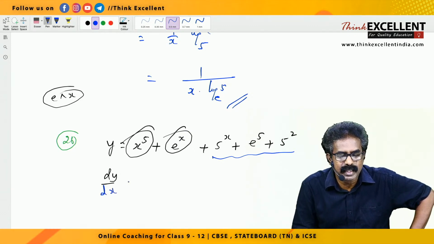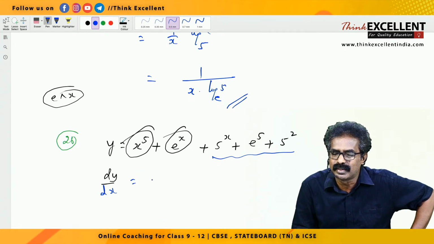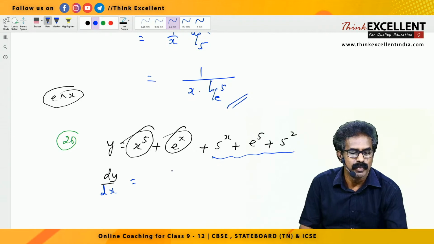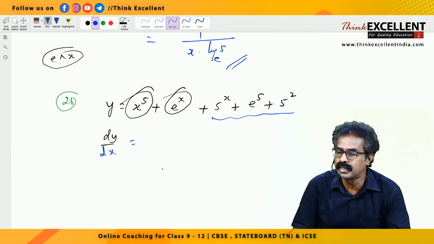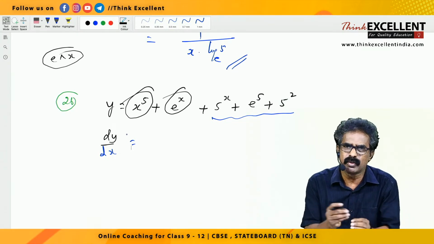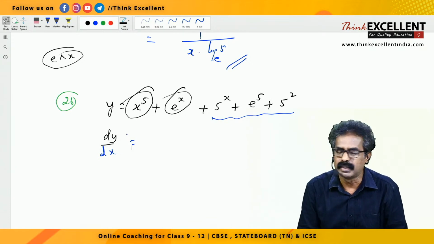Dy by dx is, okay, some of you may find it difficult to type because the answer is a little long, right? So next time I'll try to give some options also, so you can easily type A, B, C, D. Okay, first one, I'm getting some answers. Let me see whether it is correct or not. Listen, x raised to 5, sometimes you would have made some mistakes, so I'm going to clarify that now.